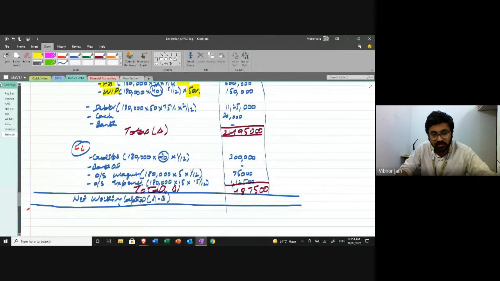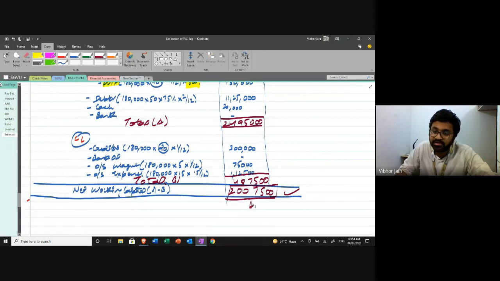If I calculate net working capital, I'll deduct all this. It is 200,7500. This is the total amount of working capital that the company requires to maintain at all times.